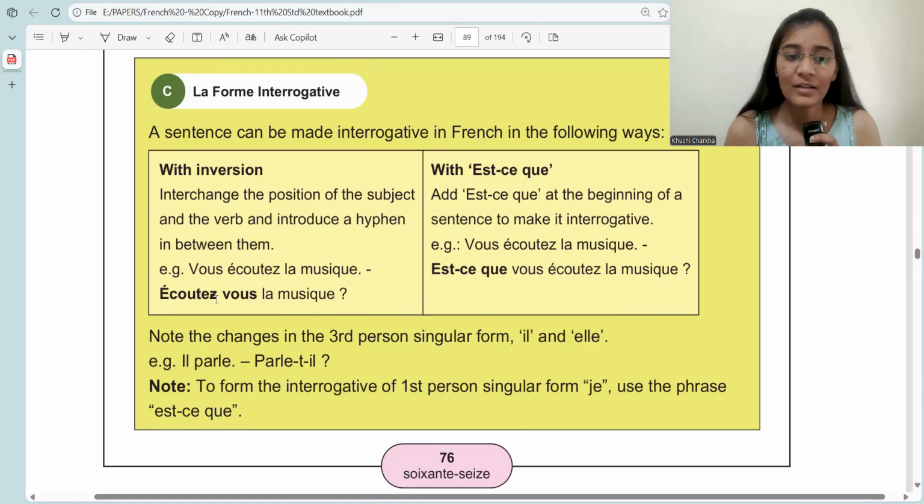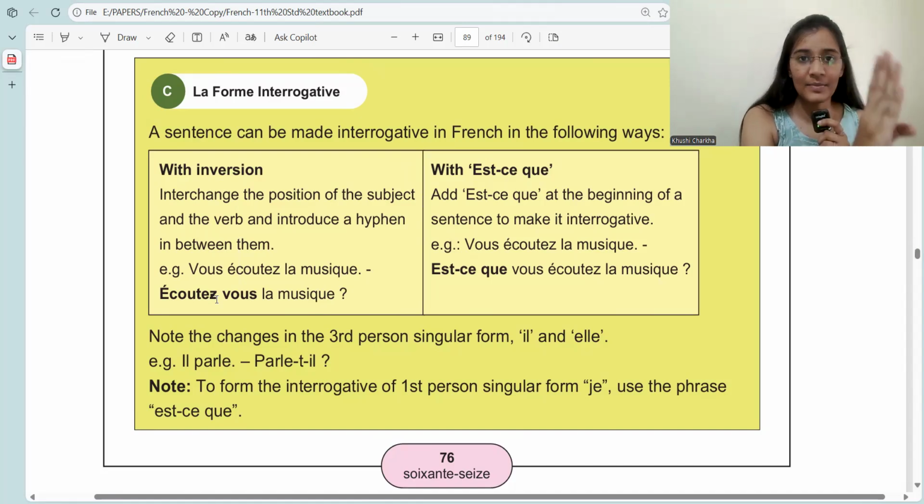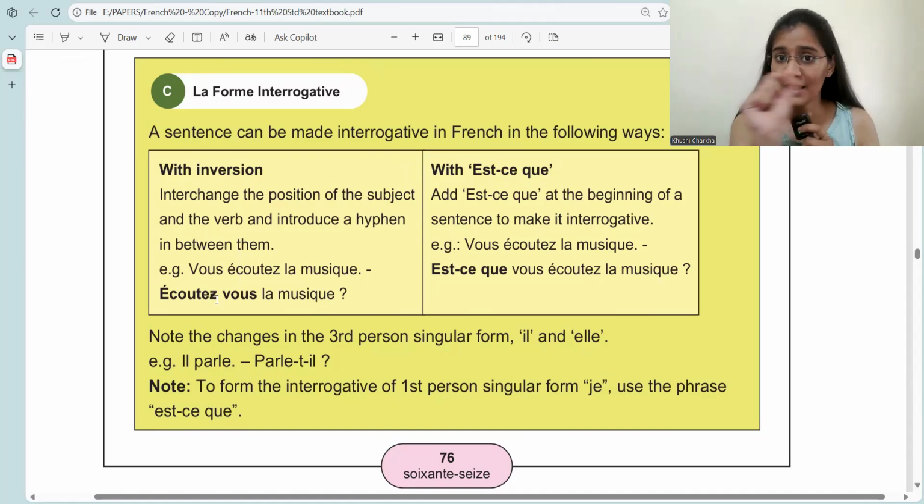Écoutez-vous la musique. Okay. In a normal sentence the subject is vous, then the verb écouter. In question form it is reversed: verb and then hyphen. Hyphen means a dash in between those two. And then vous la musique. This is the first way. So the first way is what? Inversion.